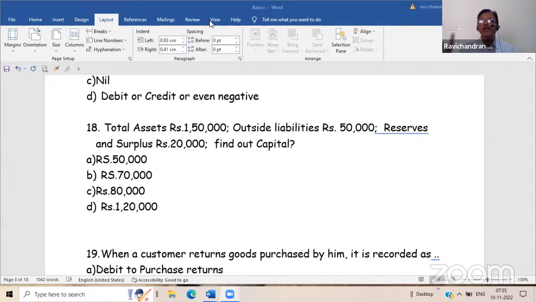Here, all assets are showing the credit balance, sir. All assets are debit side, debit balance. Sir, actually, we write the liabilities on the left side and assets on the right side, sir. At that time is it debit or credit? No, because when you talk about the balance sheet, there is no debit side and credit side. It is only a statement.